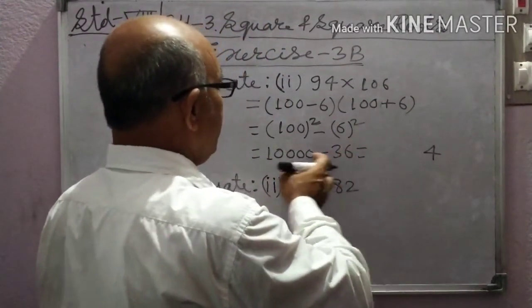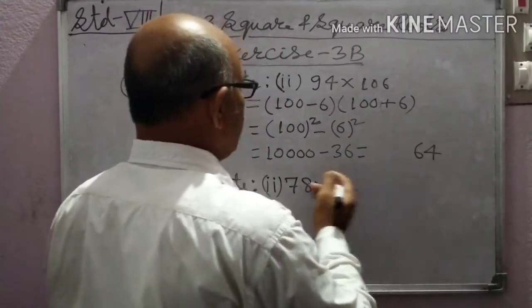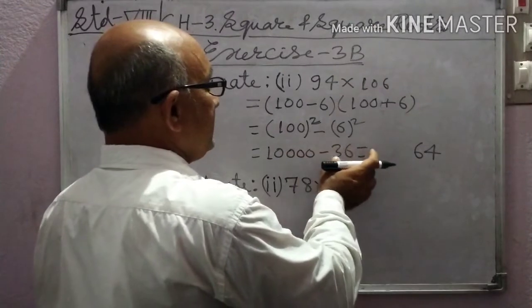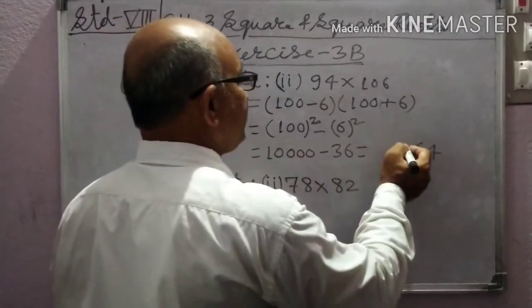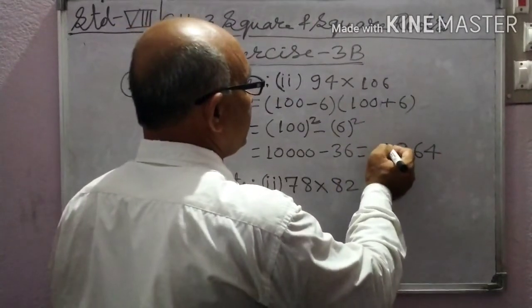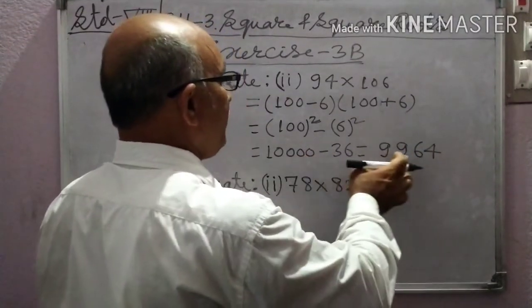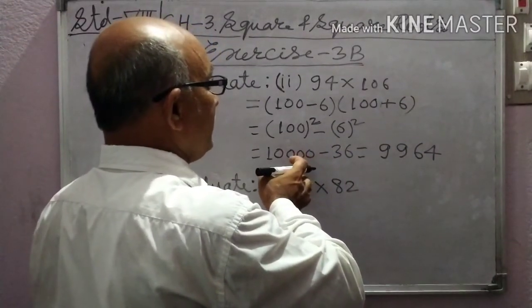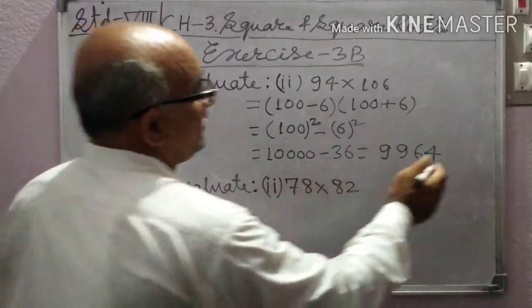10 minus 6, 4. 9 minus 3, 6. And 9, and 9. The answer is 9,964.